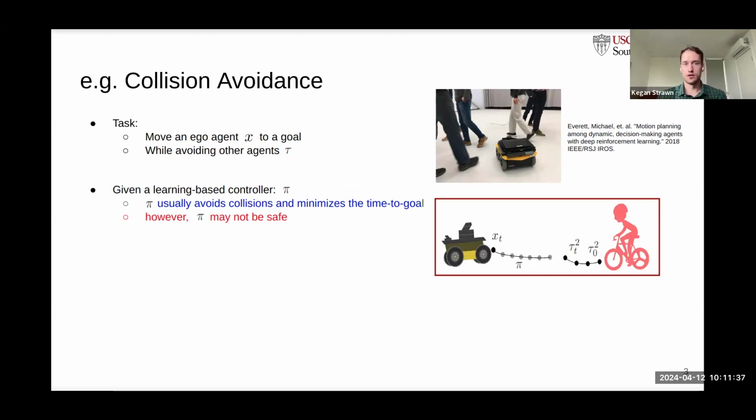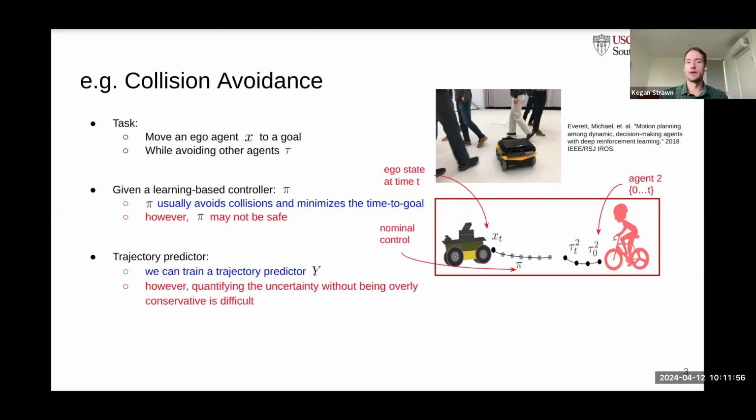Here we have an example scenario. The ego agent robot at time t is trying to avoid a bicyclist agent and has a history of observations for that other agent from 0 to t. The ego agent takes an action from its nominal control policy pi and is at risk of colliding with the other agent.